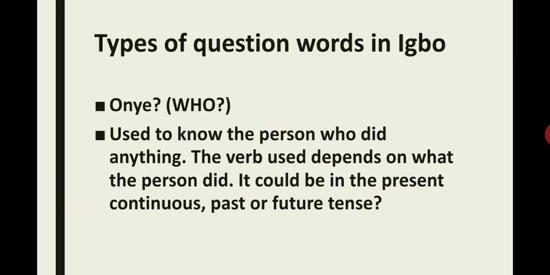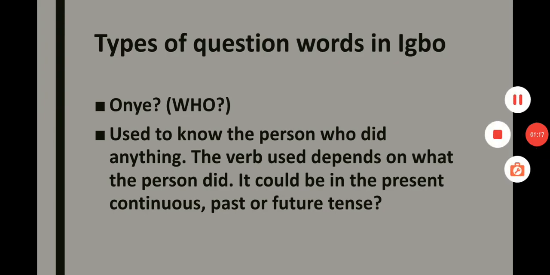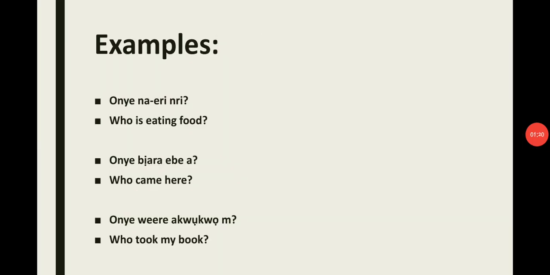Now the first one is onye. Onye. You can see that even the tone of asking the question is different. Onye means who. Onye is used to know the person who did anything. The verb used depends on what the person did. Because we have different types of verbs, and the verb you will use will tell us what the person did. It could be in the present continuous, past, or future tense. Okay, let's look at a few examples.